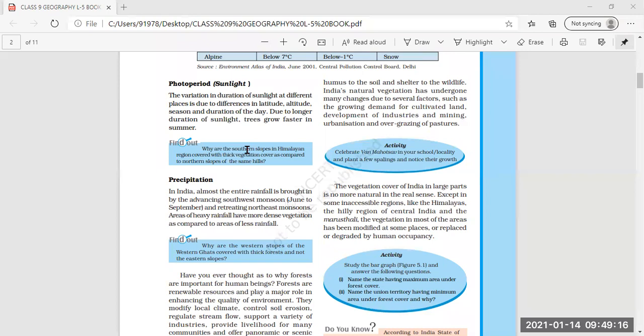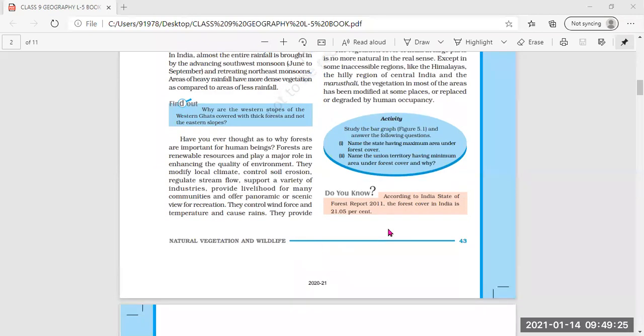Now we are going to start with the next topic. If you see in the book, your book has one more paragraph after this, that is about the ecosystem. Check in the book.